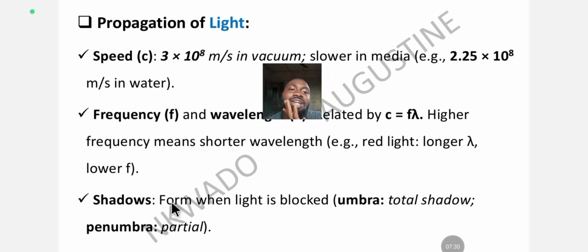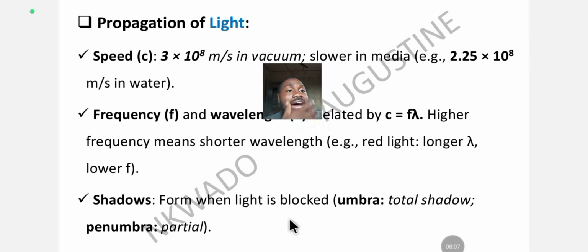Shadows. A shadow is formed when light is blocked. So when you block light, a shadow is formed. When a light ray is blocked, that's when you see a shadow. The shadow will be cast because of the opaqueness of the object. It is going to cast the shadow because the object is opaque and light cannot pass through.